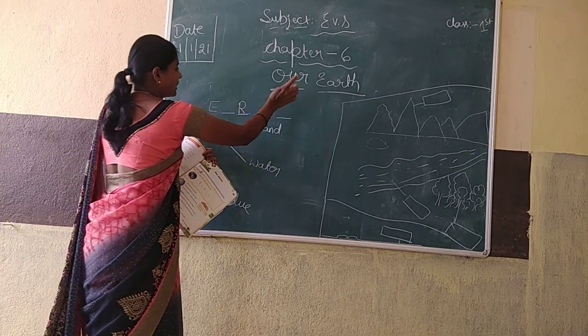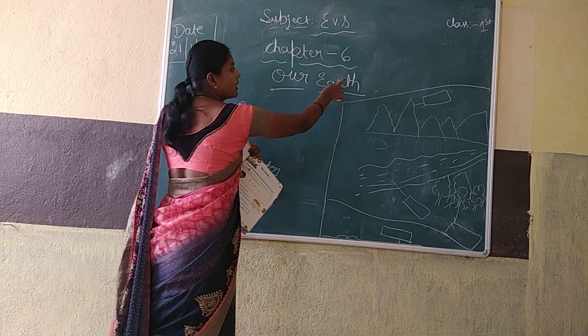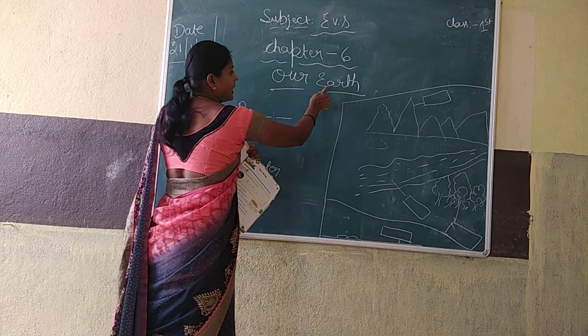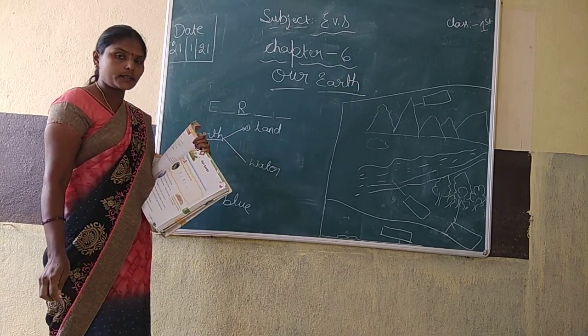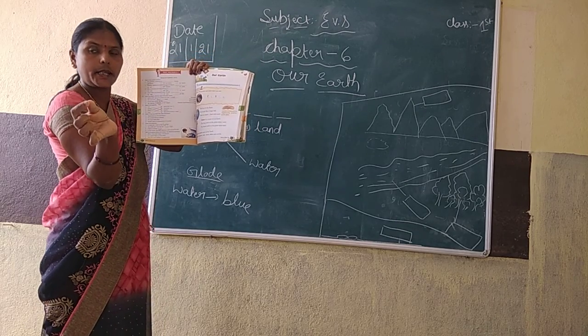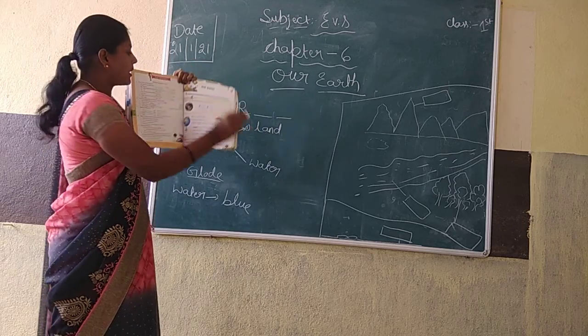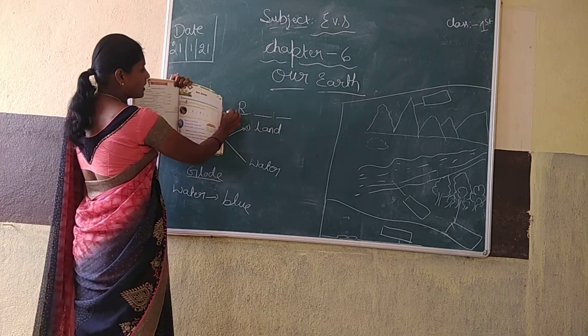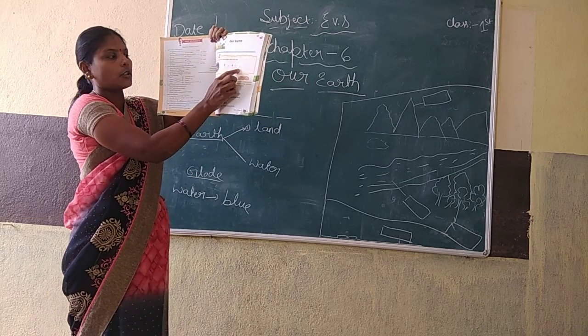Our earth. What is the spelling of earth? E-A-R-T-H. Earth. Take a pencil and fill it in now. E dash R dash dash. They are given like this, no?